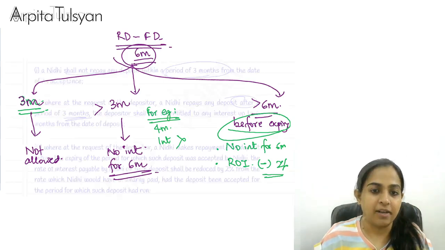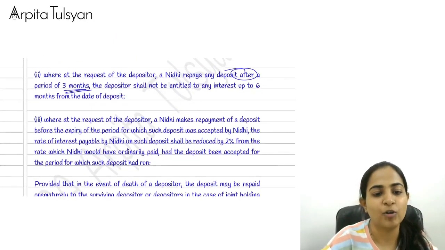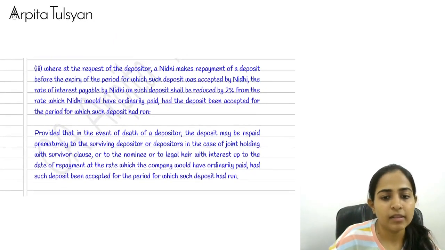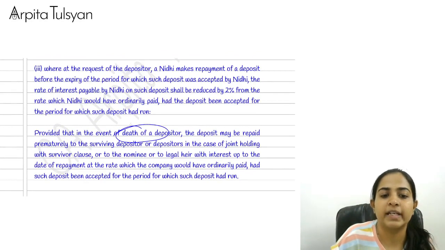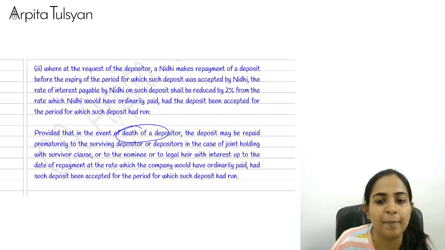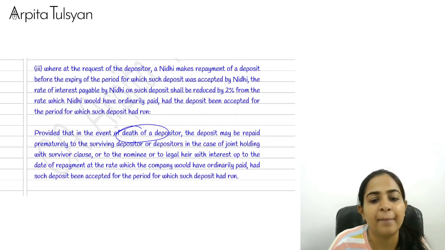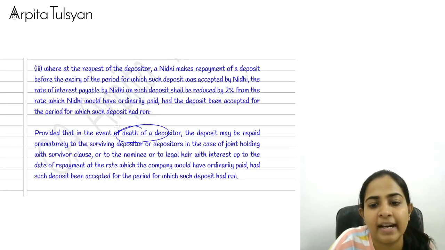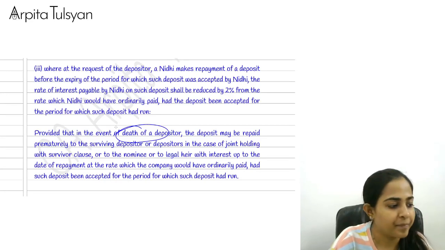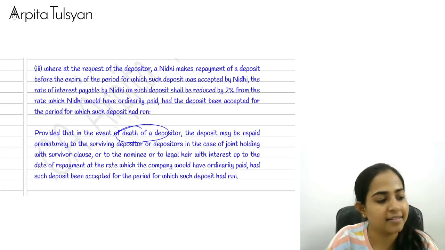Okay, but one simple thing they have told you here is, if the depositor has passed away, then it is going to be paid to his nominee or his legal heir, etc. And in that case, nothing will be deducted. He will be paid everything normally. Very clear with this?